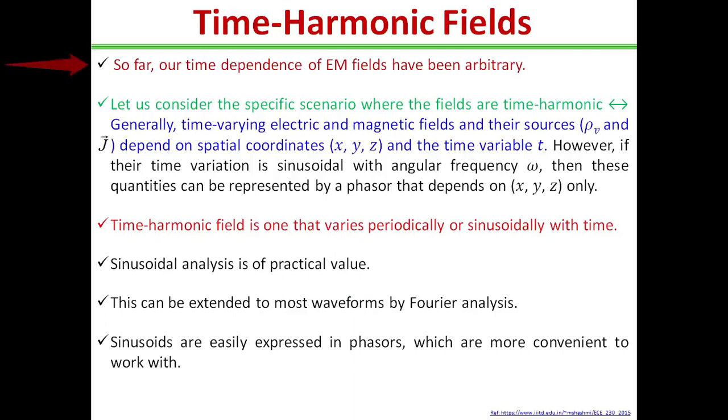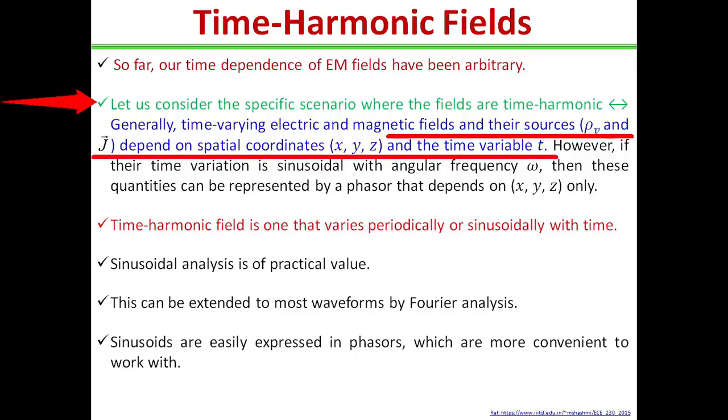So let's start. So far, our assumption of time dependence of the electromagnetic fields was arbitrary. To be specific, we shall assume that fields are time harmonic. Let us consider the specific scenario where the fields are time harmonic.